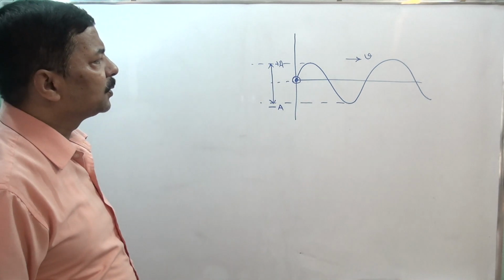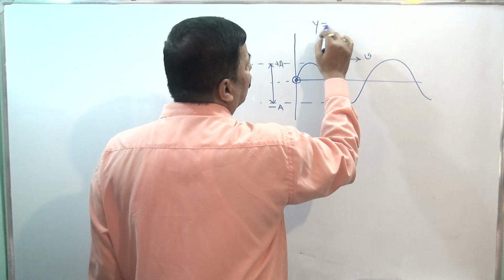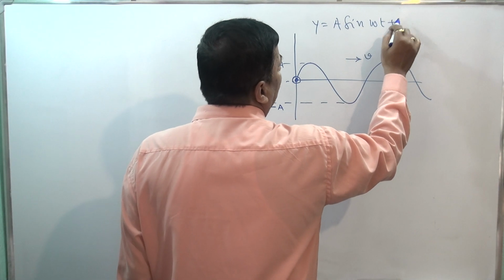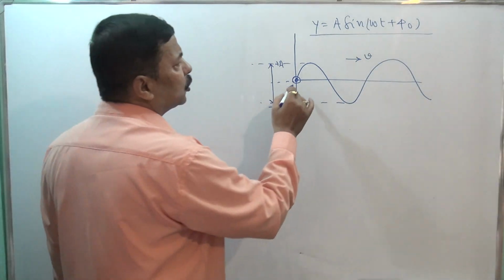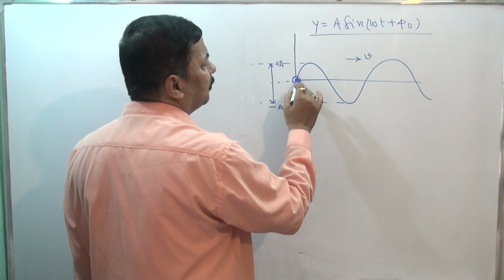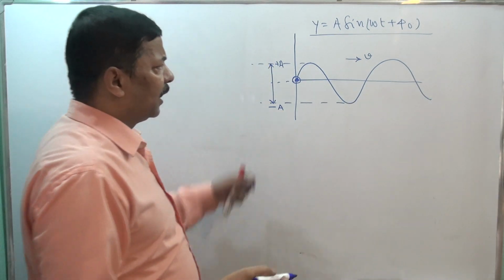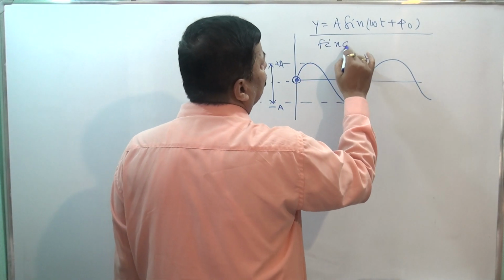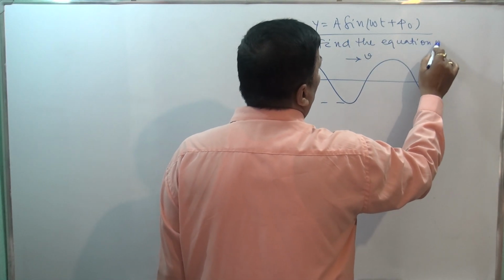This source particle is performing simple harmonic motion, and its equation is y is equal to a sine omega t plus phi. Suppose this is the equation of this source particle performing simple harmonic motion. Here this is the mean position, x is equal to 0. On this axis x is there, and here y is there, and you have to find the equation of wave.